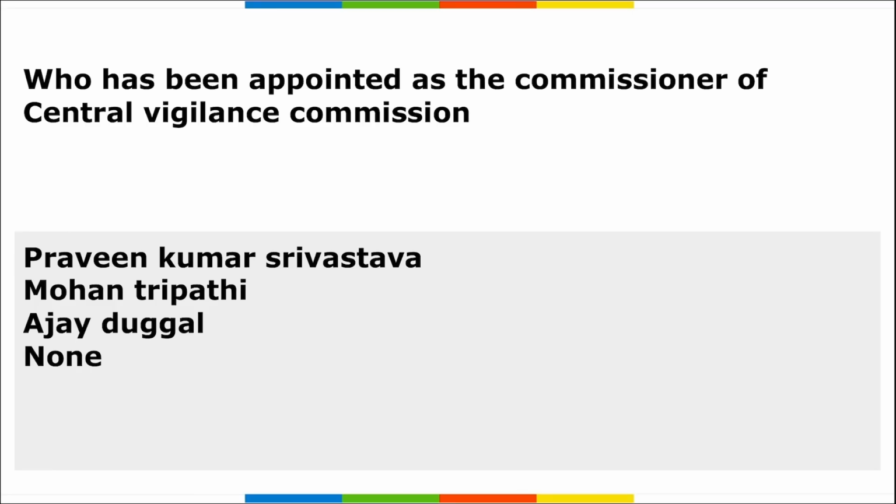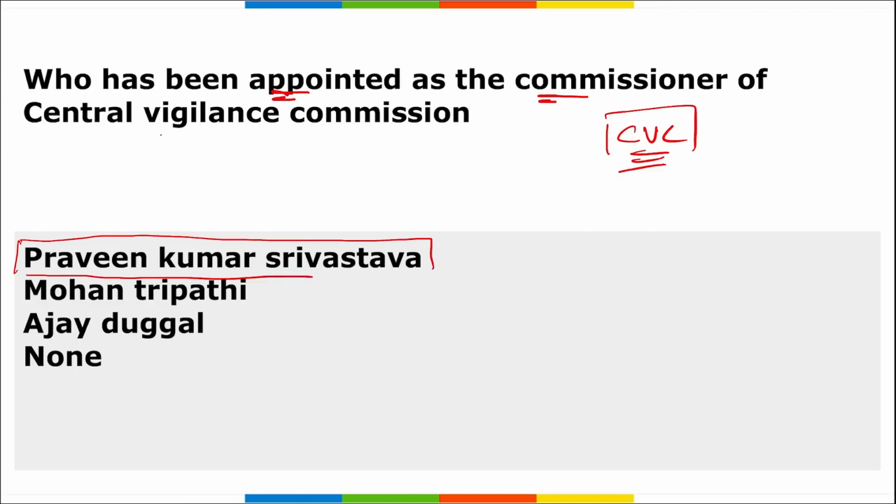Next, who has been appointed as the Commissioner of the Central Vigilance Commission? For CVC, who has been appointed as the new Commissioner here? So remember, Praveen Kumar Srivastav. I repeat, Praveen Kumar Srivastav has been appointed as the new Chief of the Central Vigilance Commission. Correct? And remember, this CVC is an anti-corruption watchdog.